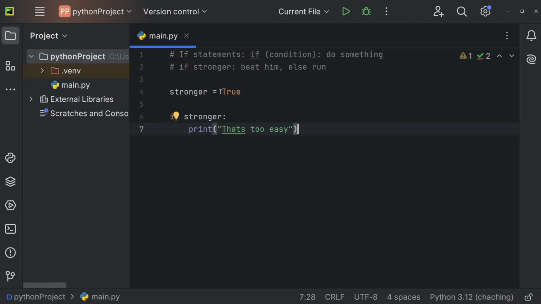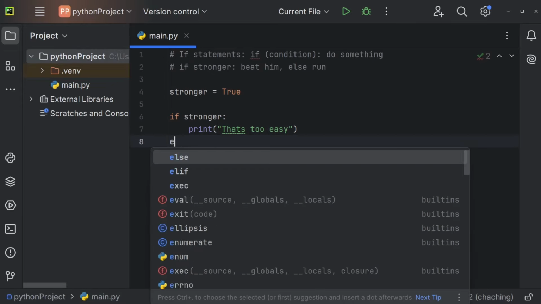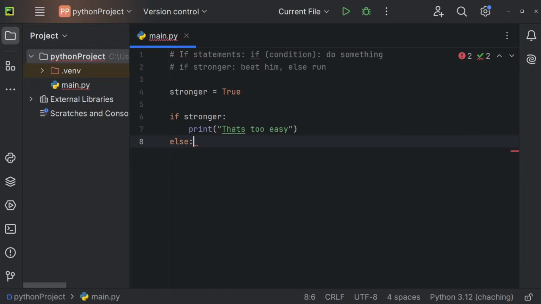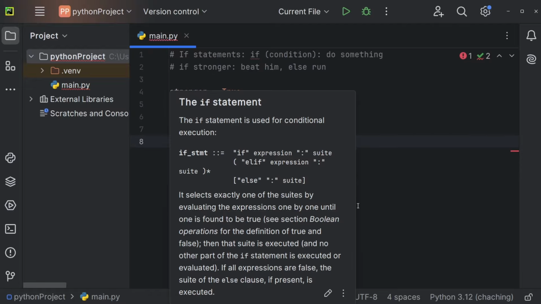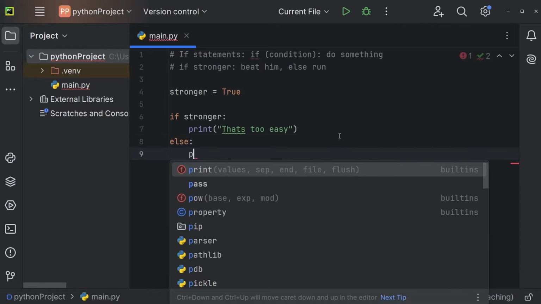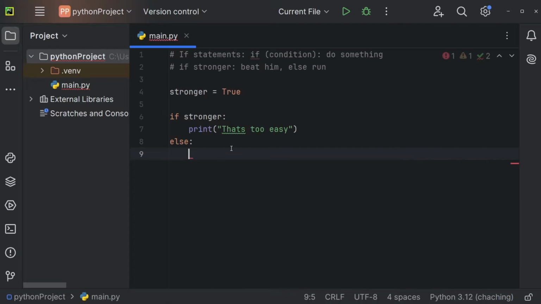Now there's also the condition where I'm probably not stronger. So I can also define an else statement right here. So again, I need a colon after the else keyword in Python. And now I can define what I want to do if I'm not stronger. And under those circumstances, I want to print, I'm running as fast as possible, for example.